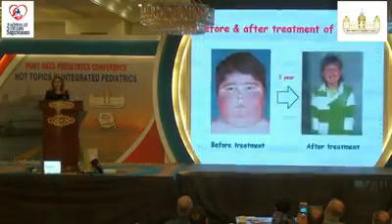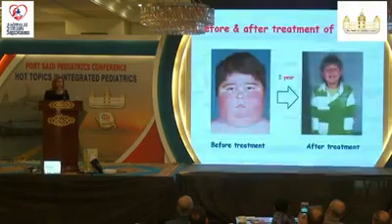And this is the boy, how he looked 1 year after excision of the tumor and treatment. Don't just look at the weight and height, look at the mood. Look how the boy looks happy and safe.